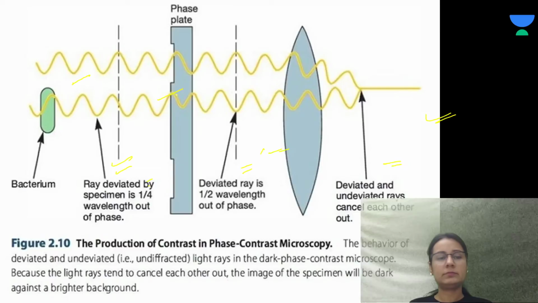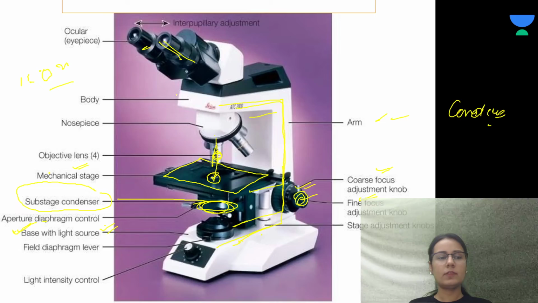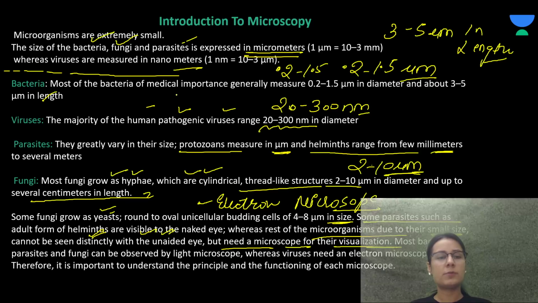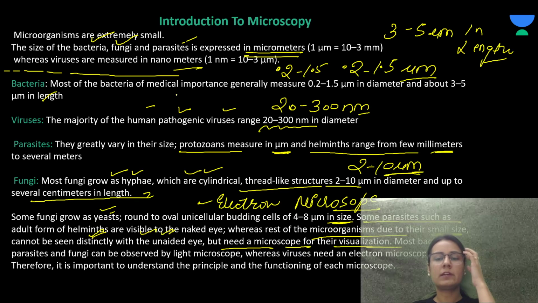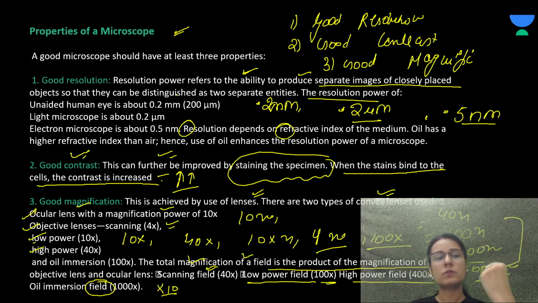So this was it. The class was short. This was it about today's class. The important points were: for the virus, the size is 20 to 30 nanometer, for bacteria 0.2 to 1.5 micrometer, and the fungi 2 to 10 micrometer. And the electron microscope we use for very small sizes, and we saw the types of the microscope.